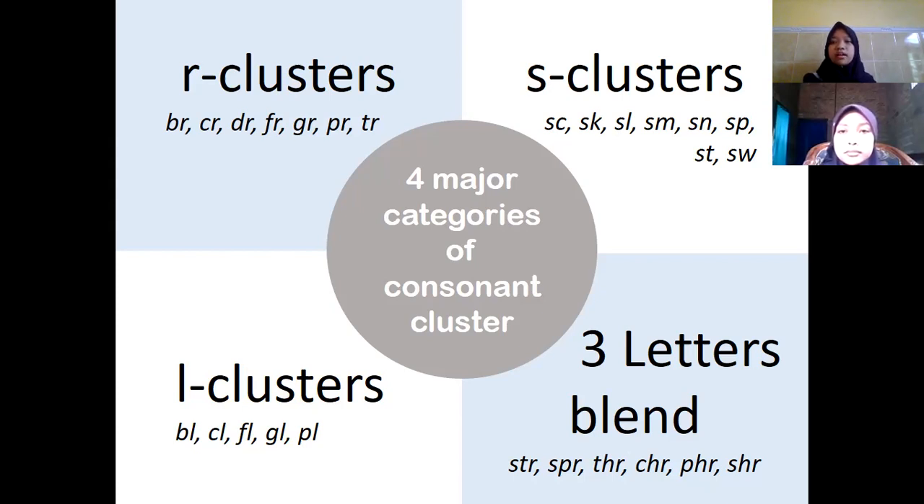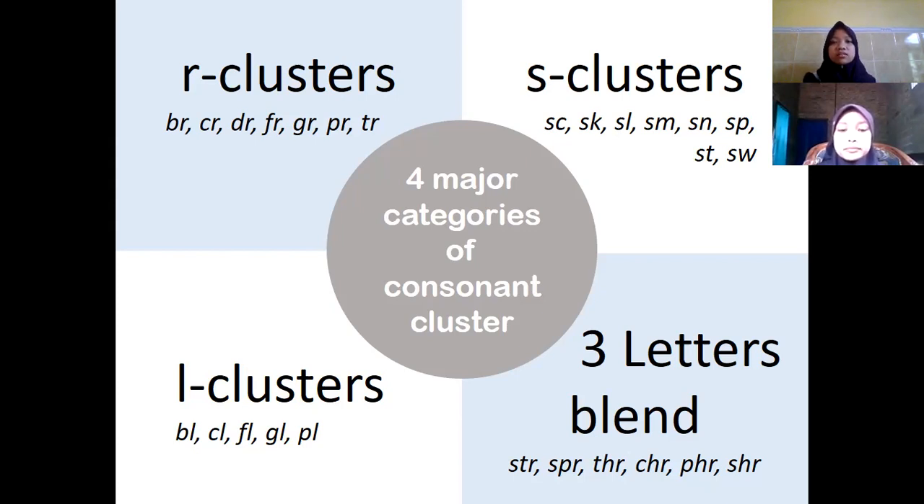The second is the S cluster. The common combinations are SC, SK, SL, SM, SN, SP, ST, and SW. Examples are the words small, snail, sword, school, skip, stop, and other words.